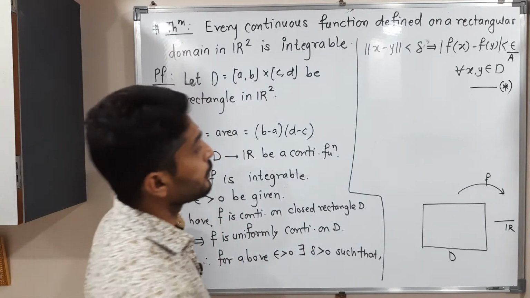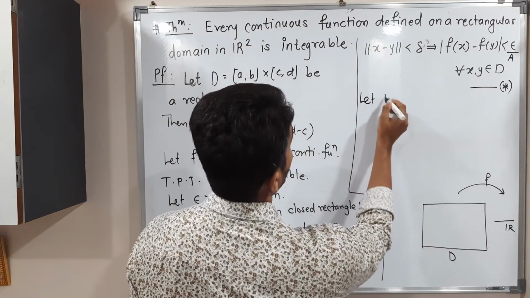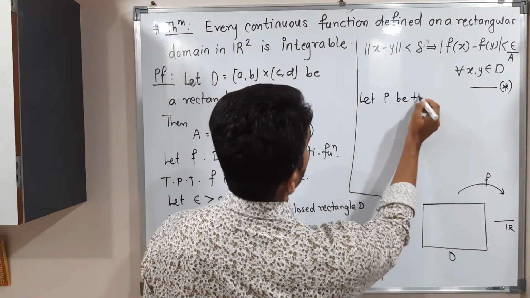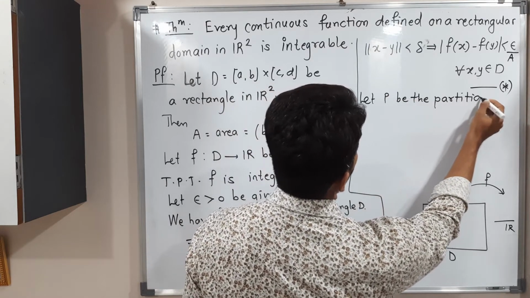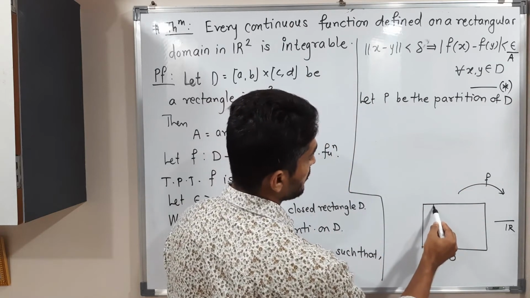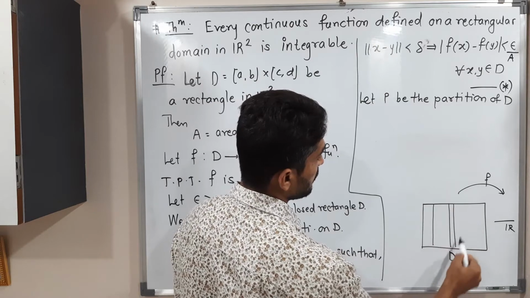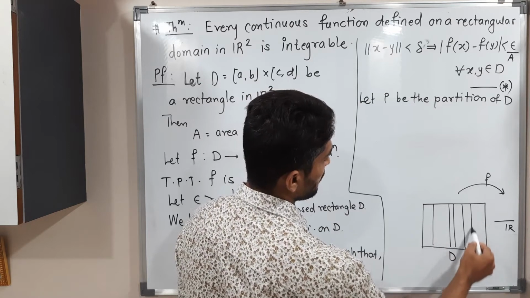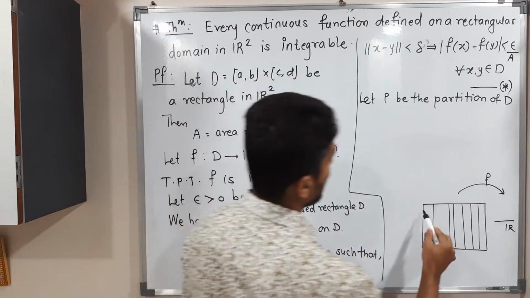See what I'm going to do. I'm going to take a partition of D. Let P be the partition of D. So that means you know how to take a partition of any rectangle. Getting? Okay, it's not a regular, it's an irregular partition. Getting? The partition of D will be like this.